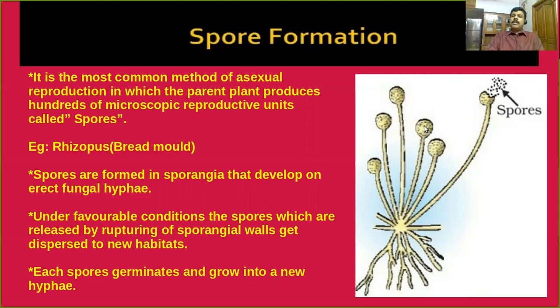Inside the sporangia, the spores develop. Under favorable conditions, the spores are released by rupturing the sporangial wall and get dispersed to a new habitat. When they fall on a suitable substratum, each spore germinates and grows into a new fungal body, or new hyphae.